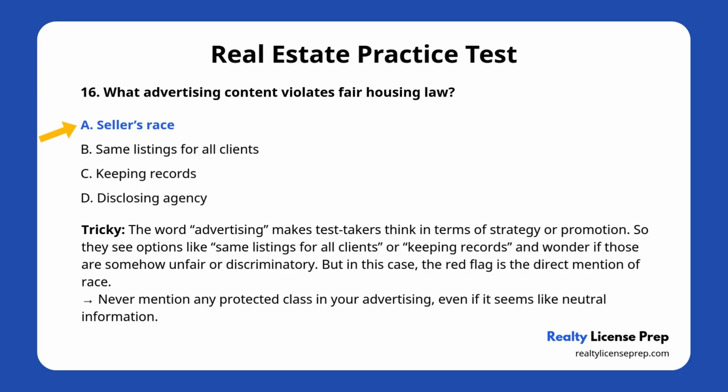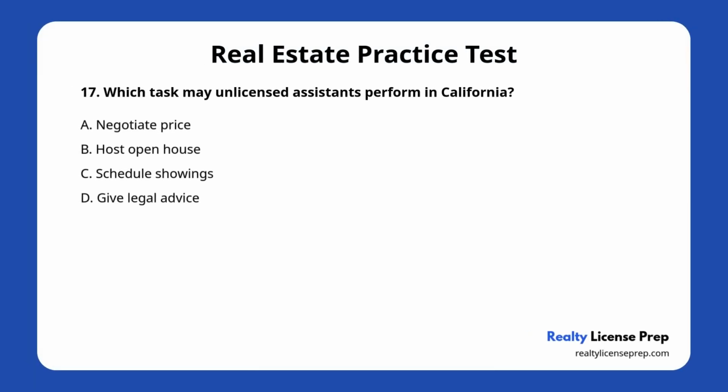So the rule is simple. Never mention any protected class in your advertising, even if it seems like neutral information. Question number 17. Which task may unlicensed assistants perform in California? A. Negotiate price. B. Host open house. C. Schedule showings. D. Give legal advice.